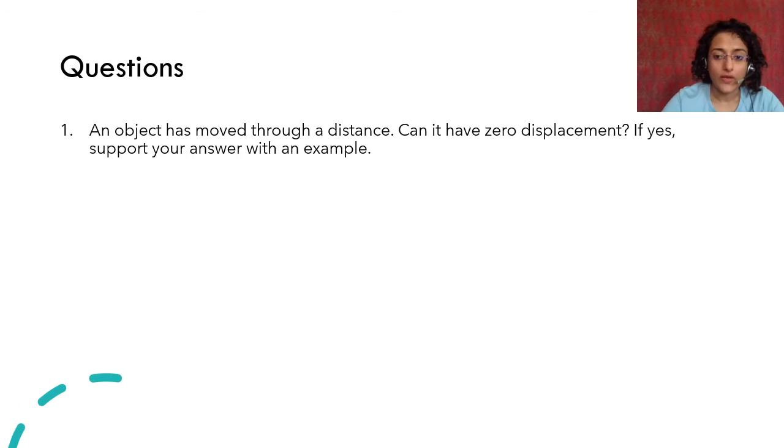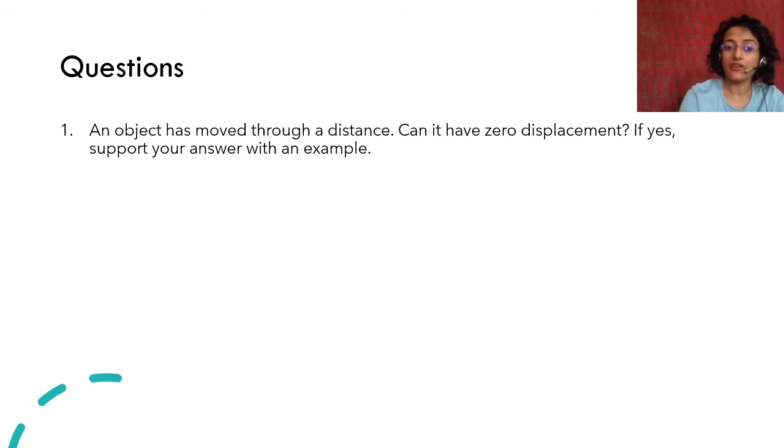So there are some questions. An object has moved through a distance. Can it have zero displacement? If yes, support your answer with an example. What can be the answer? Can it have a distance but zero displacement?